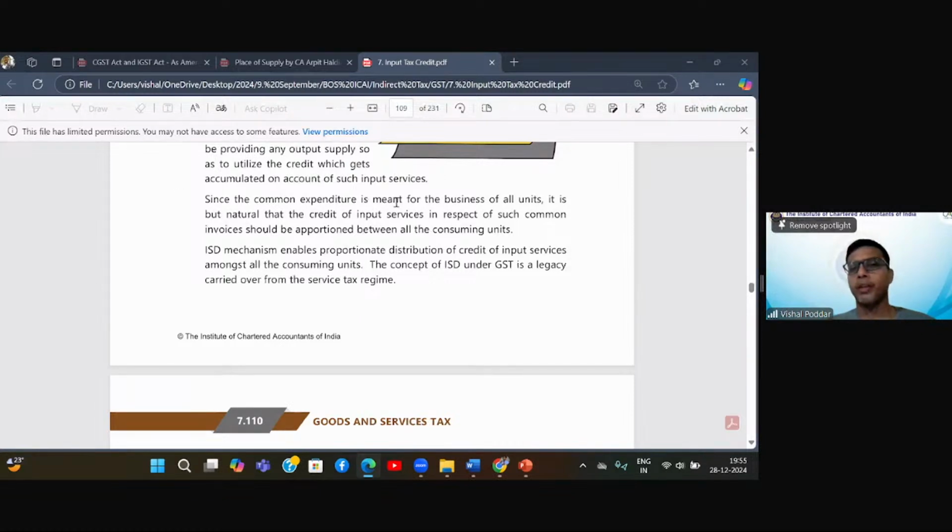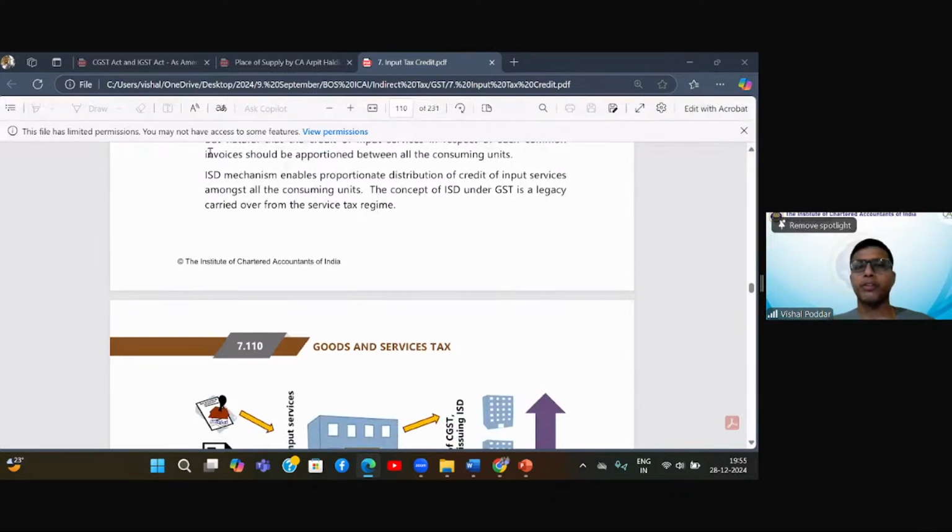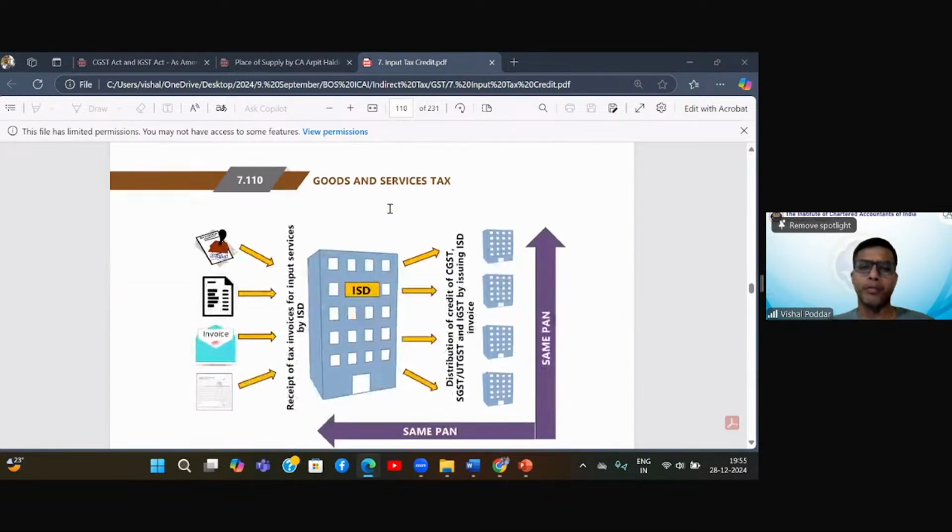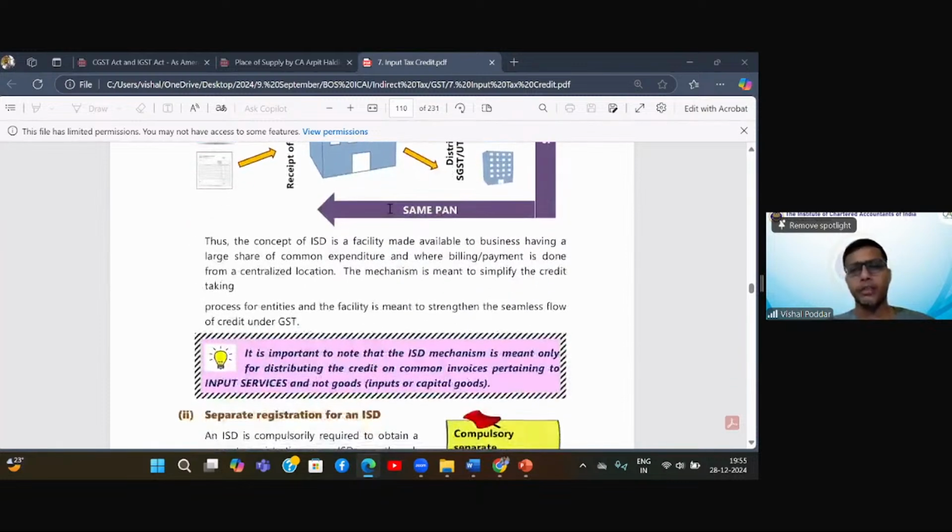So since this common expenditure is meant for the business of all units, it is but natural that the credit of input service in respect of such common invoices should be apportioned. And for this, we have this ISD mechanism, which enables proportionate distribution of credit of input service amongst all the consuming units. The concept of ISD under GST is a legacy carried from the previous regime, that is the service tax and excise regime.